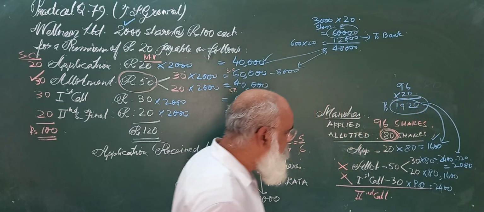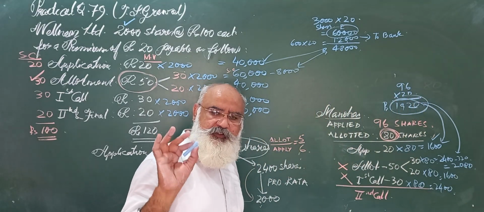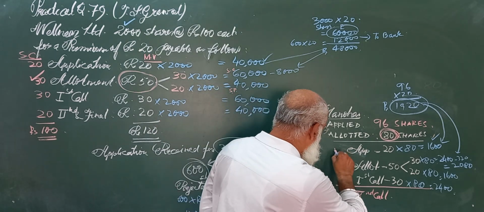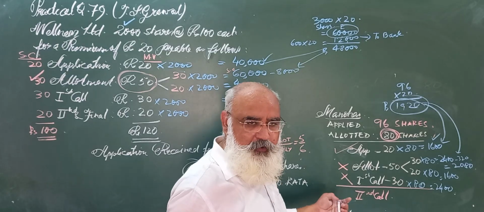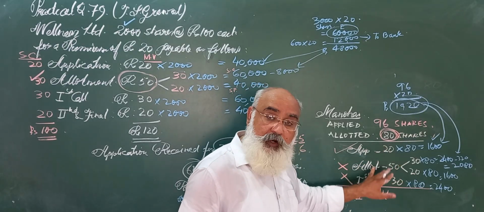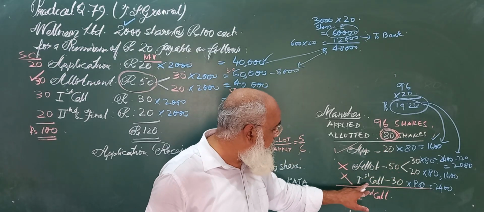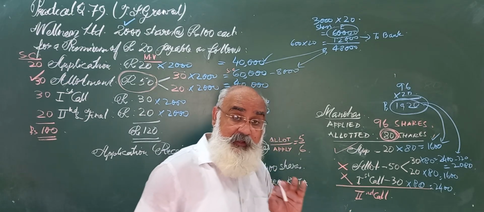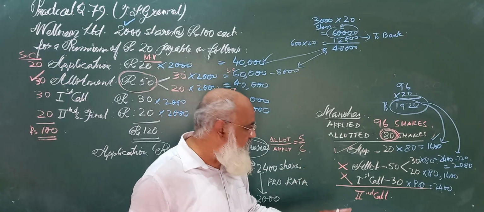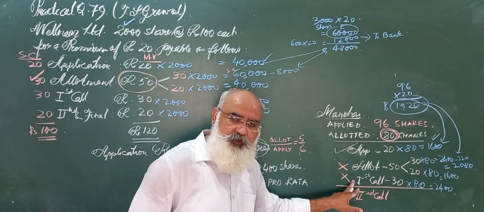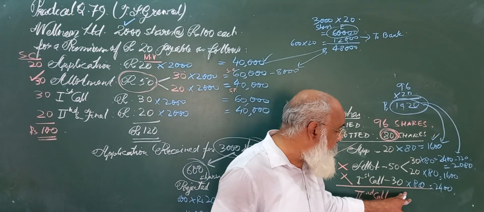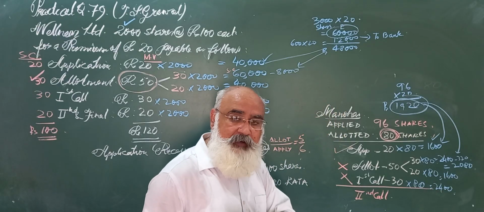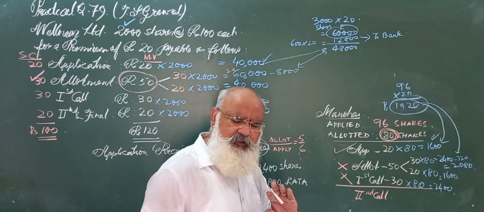So what is remaining now is 2080. The question says very clearly that Mr. Manohar has paid application money, that is understood, but he did not pay allotment, he did not pay the first call, and on his subsequent failure to pay the first call, his shares were forfeited immediately after the first call, and the second call was not made to anyone.